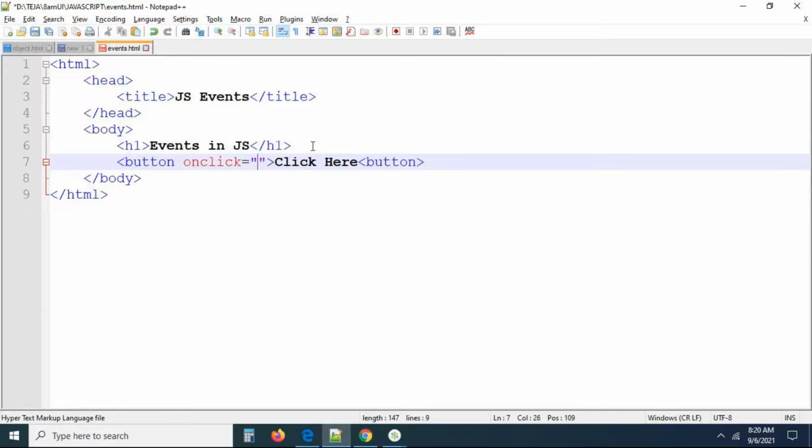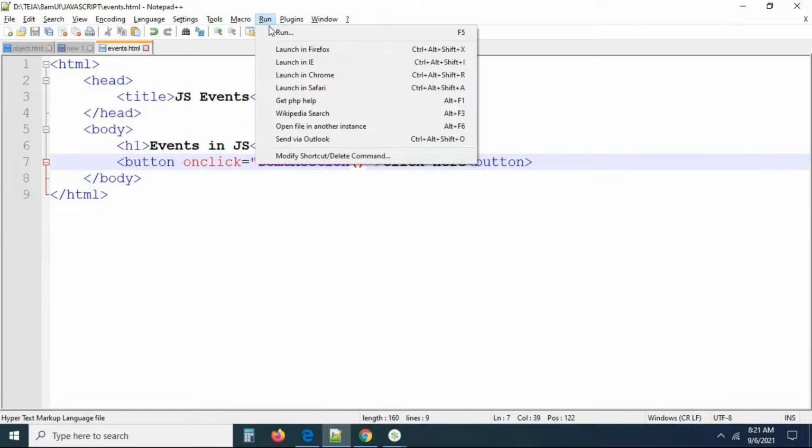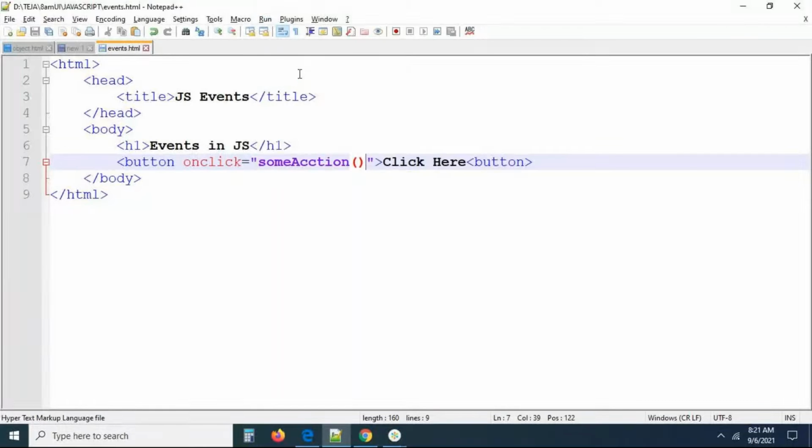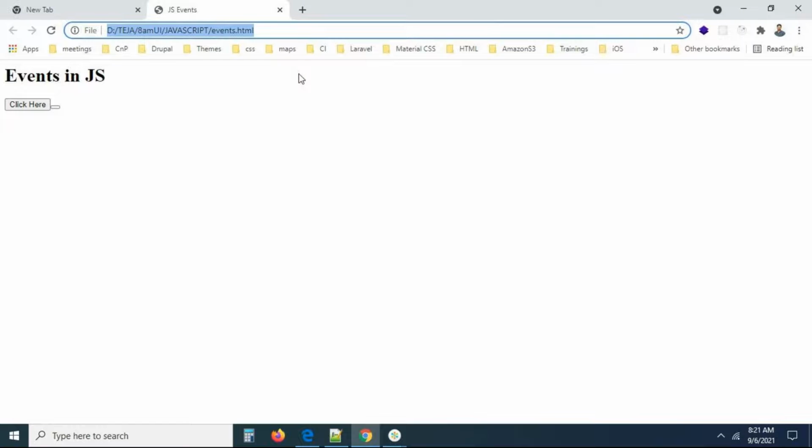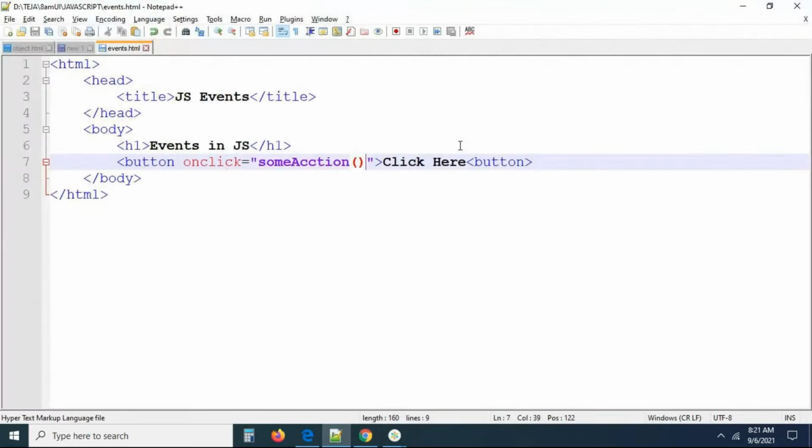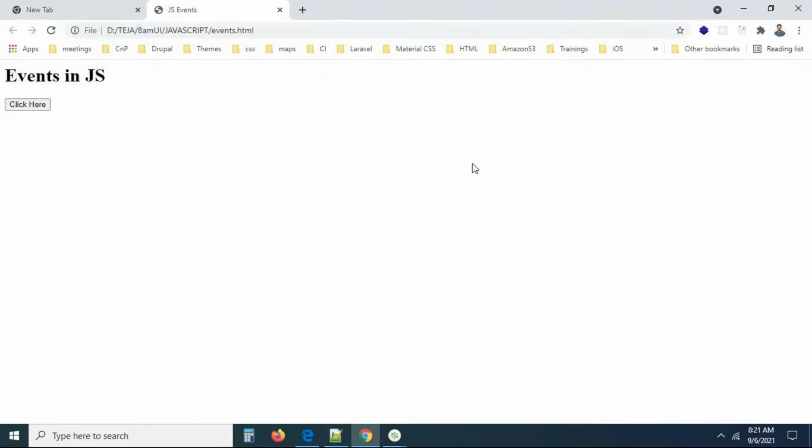So onclick is equal to, I want to call some function, some action. Now you can check this. This is going to be some action. Let me run the file. You added an event with the name someAction. That is actually the function name, guys. So what happened here? Something went wrong. The button tag is opened but not closed. How to close the element properly? Now you can check this.